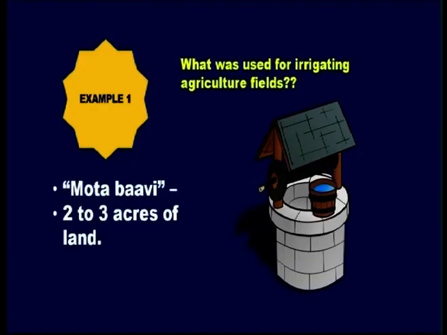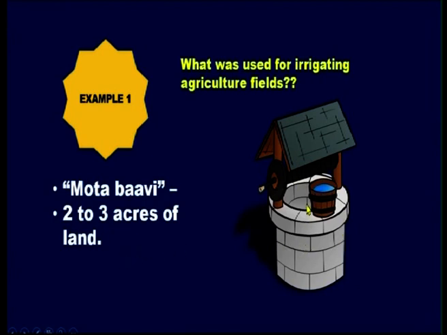So, let us see a few examples of how the environment is affected. First example. Do you know what was used for irrigating agricultural fields in the earlier days before technology? Yes, it is the well, and this could irrigate 2 to 3 acres of land. And this is manual work.